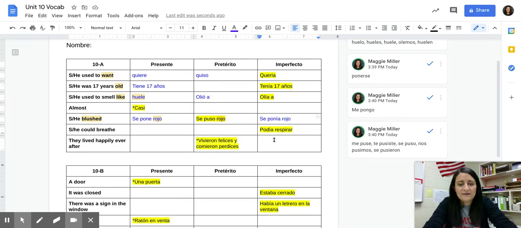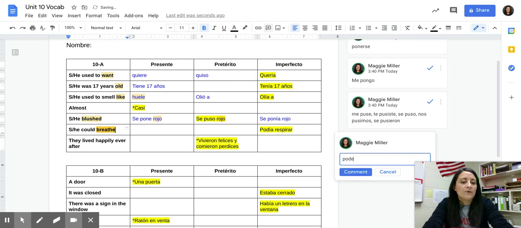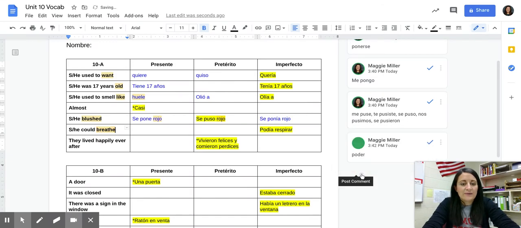Okay, he or she could breathe is podía respirar. So he or she could is podía. Respirar is to breathe, like respirate, right? That would be your cognate. The verb we're actually conjugating here is podía, and that comes from poder, which is to be able to or can, is sometimes what we say. In the present tense, he or she can breathe. It's going to be puede respirar. Remember, in the present tense, it is an O to UE stem change. Stem changes in the present happen in the boot.